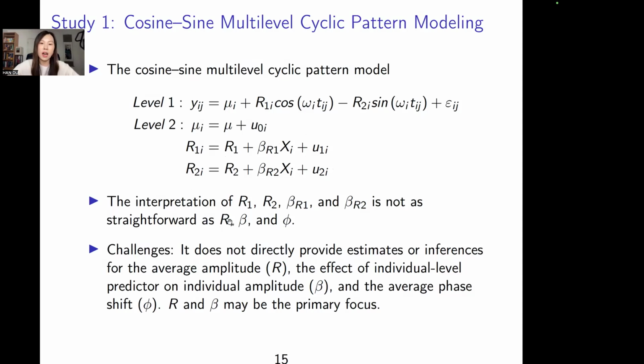People are still interested in r, beta, phi because people want to know how the individual covariate will influence the magnitude. So r and beta are the primary focus for many researchers. So although this equation is easy to estimate in real data, no one is interested in it. So we still need to go back to the previous equation, which has a multiple solution issue.